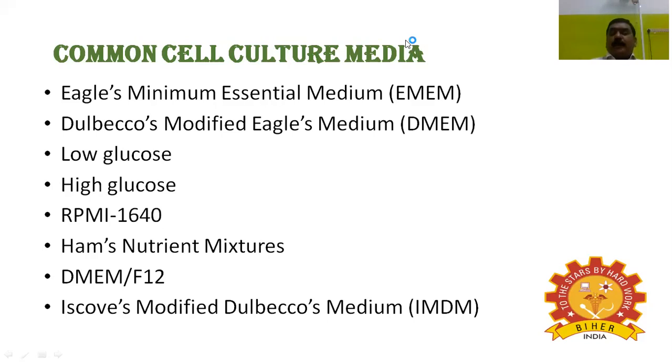Number two, Dulbecco's modified Eagle's medium, DMEM. These media consist of low glucose or high glucose. Next, RPMI 1640. Next, Ham's nutrient mixtures. Next, DMEM/F12 medium. Next, Iscove's modified Dulbecco's medium, IMDM.